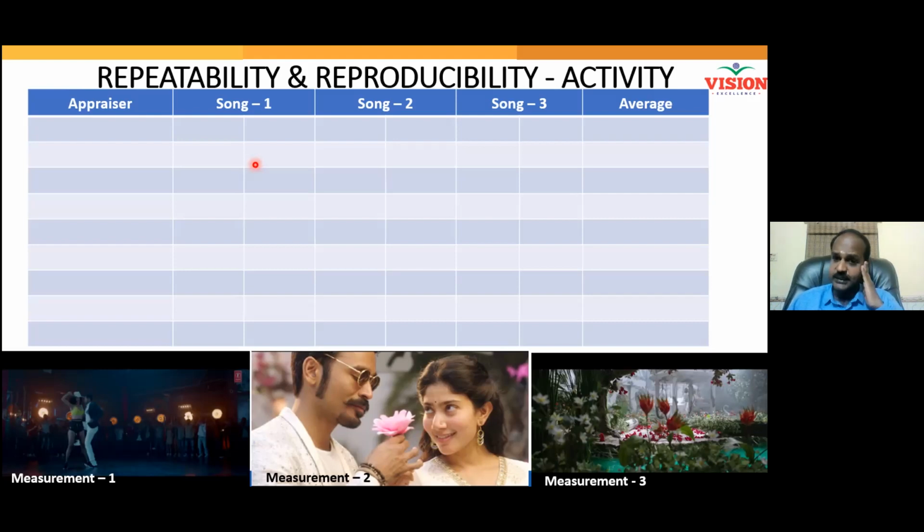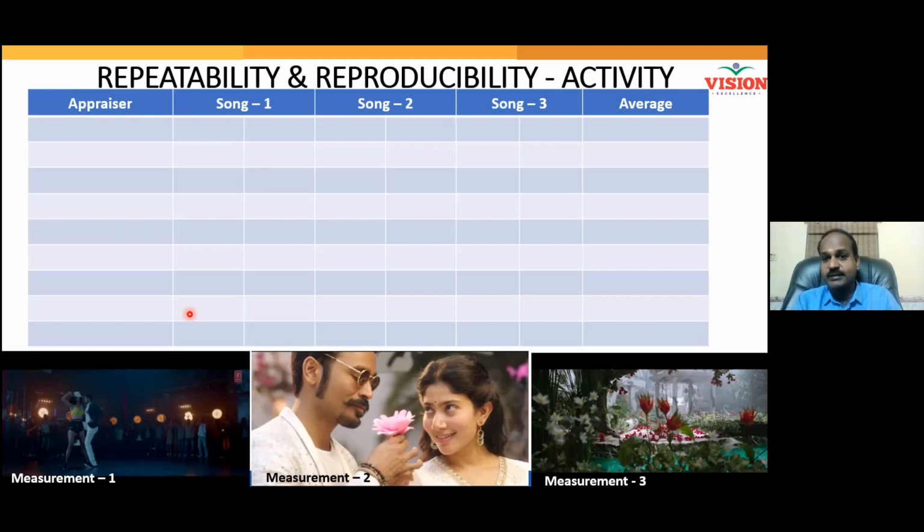Now, my instruction, operational definition is, I want all of you to measure the duration of the song which I am going to play. I have 3 songs here. I will play them one by one. The moment I play the song, you will hear the song.